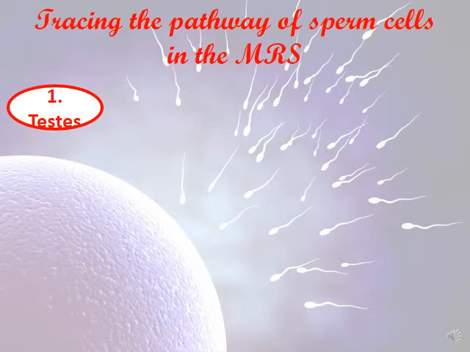So, tracing the pathway of the sperm cells inside the MRS. What is MRS? Male reproductive system. So first stage, first checkpoint, is the testes. Number one is the testes.